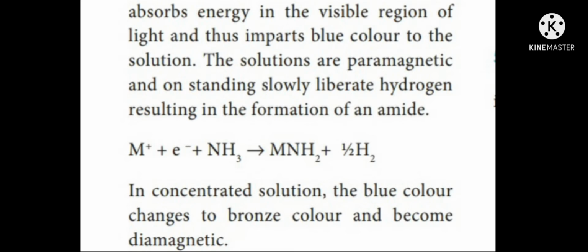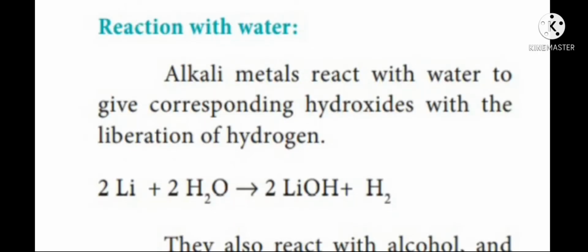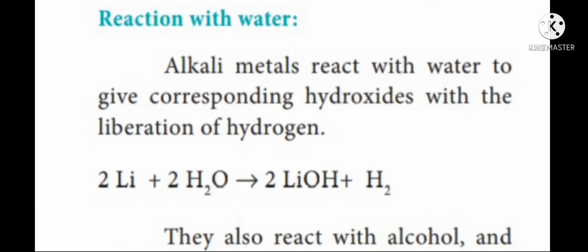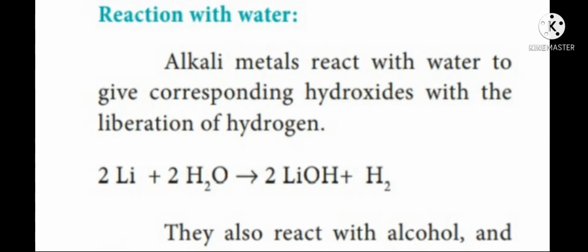In concentrated solution, the blue color changes to bronze color and the solution becomes diamagnetic. Hence, we completed the reaction of alkali metals with liquid ammonia. Next, let me discuss the reaction of alkali metals with water.